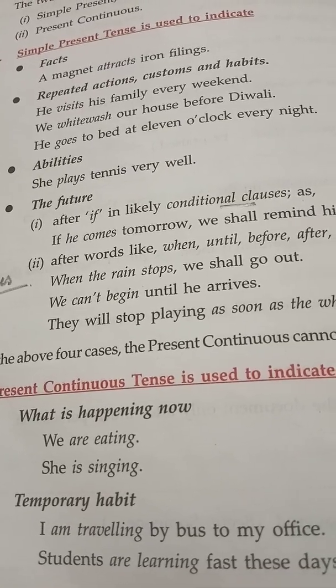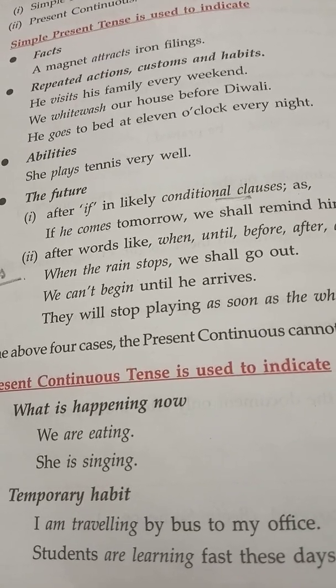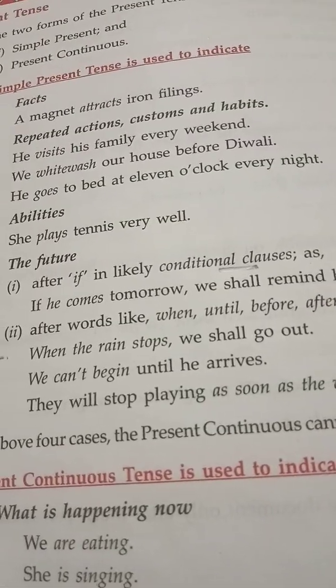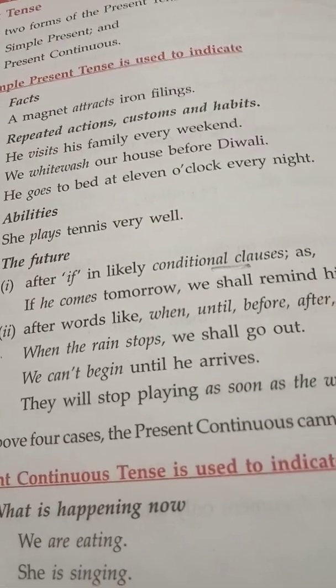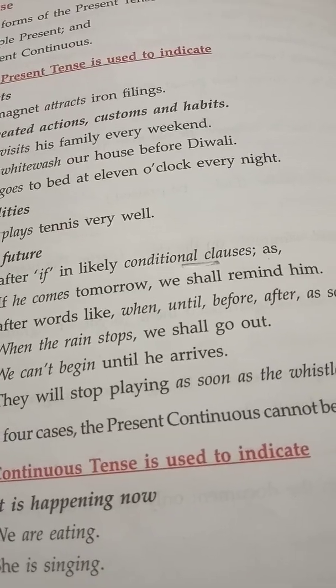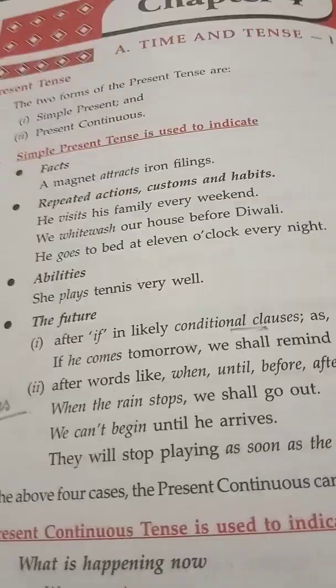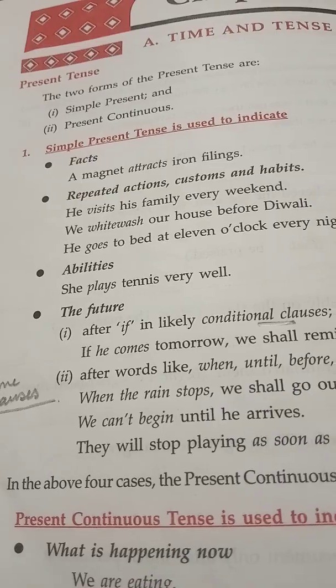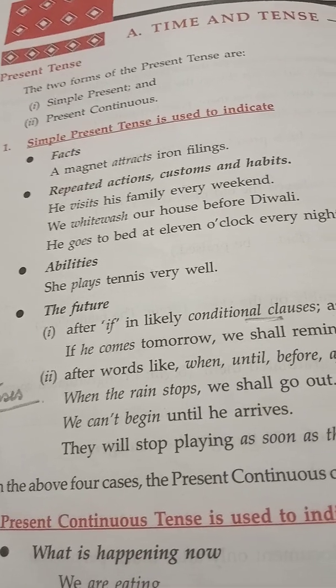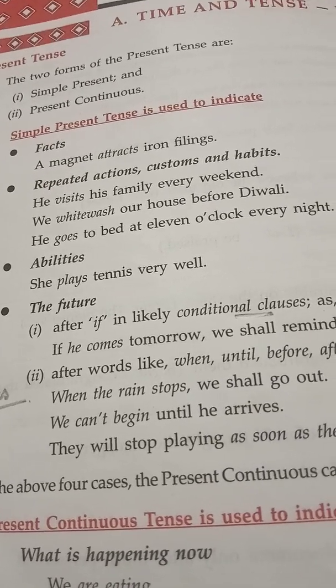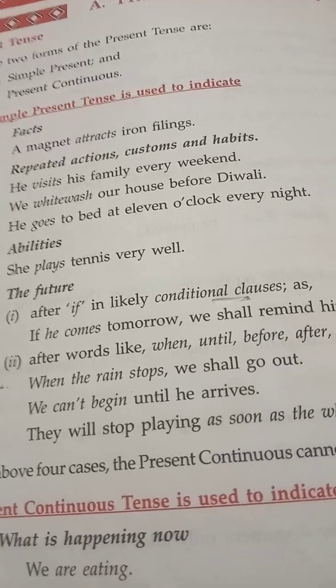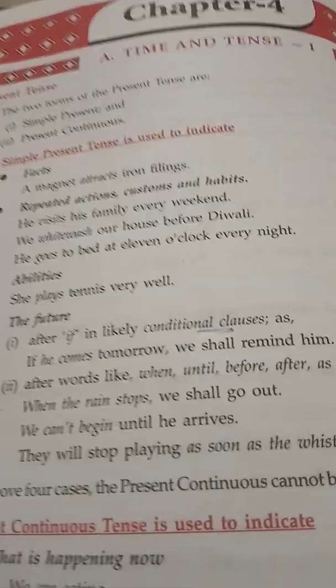When the rain stops, we shall go out. So the condition is there. We can't begin until he arrives. The condition: until. They will stop playing as soon as. So the condition is as soon as. See, in all the above four cases, in facts, repeated actions, abilities and the future, the present continuous tense cannot be used in place of the simple present tense.